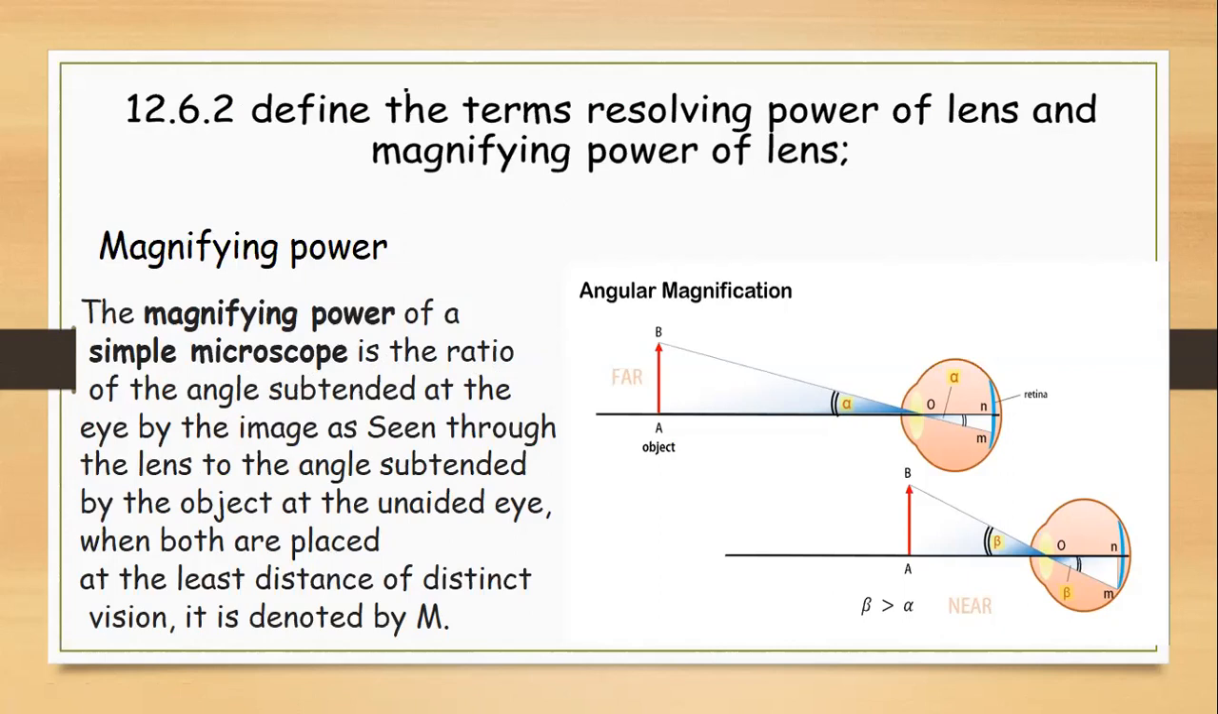Now, when the image is seen through the lens, obviously a magnified image is formed, and it means the angle beta will be larger than the angle subtended by the object at the unaided eye. Unaided eye means I'm going to look at the object directly without any lens, without any help. So we can say that, when they are both placed at the distance of least distinct vision, it is denoted by m.